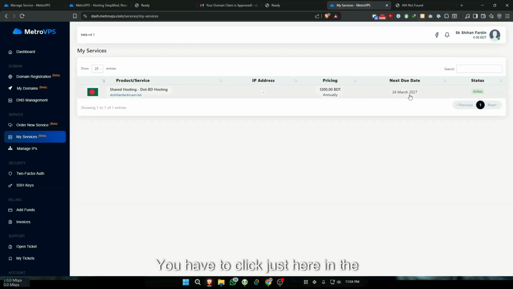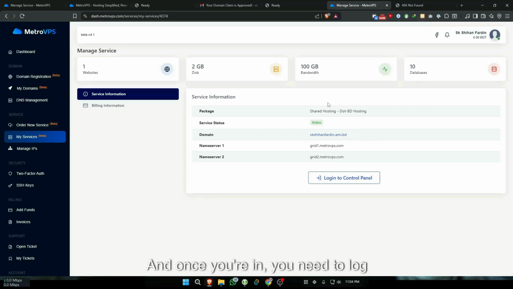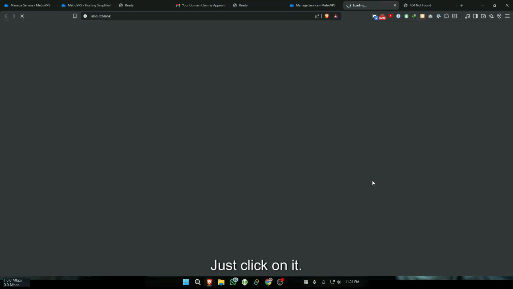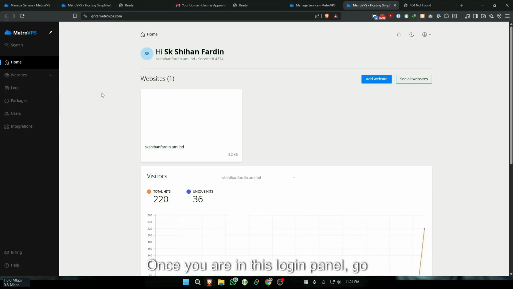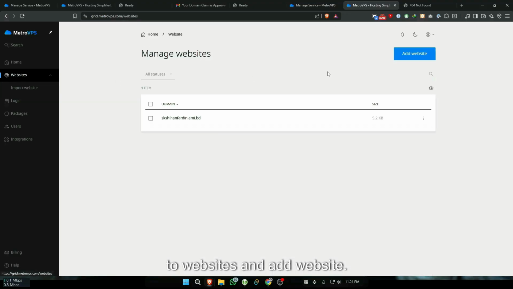Okay, you have to click just here in the gray area, and once you're in, you need to log into the control panel. Okay, just click on it. Once you are in this login panel, go to websites and add website. I have already created this, so I don't need to do that again, but you will see it's completely empty.